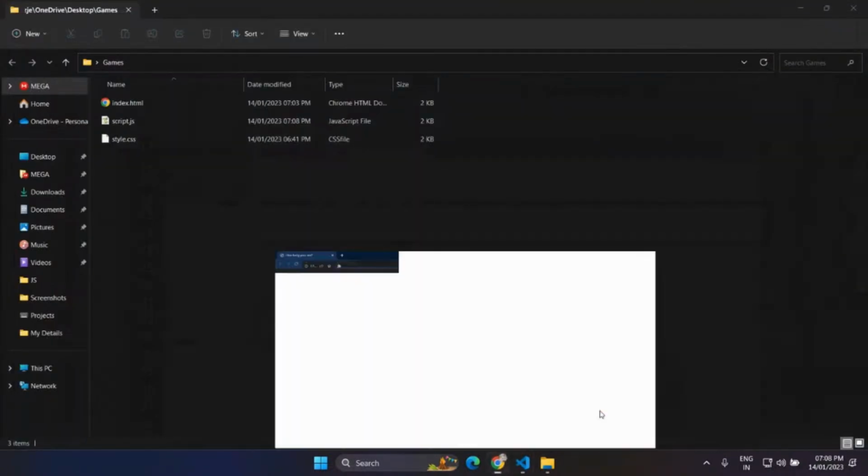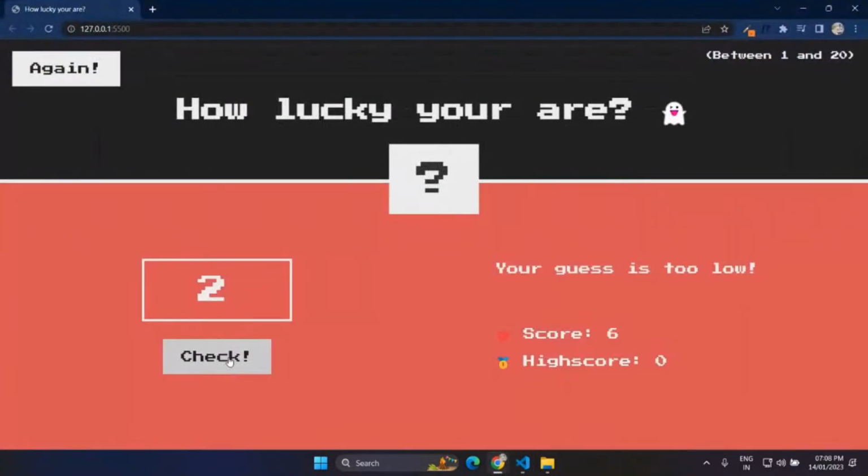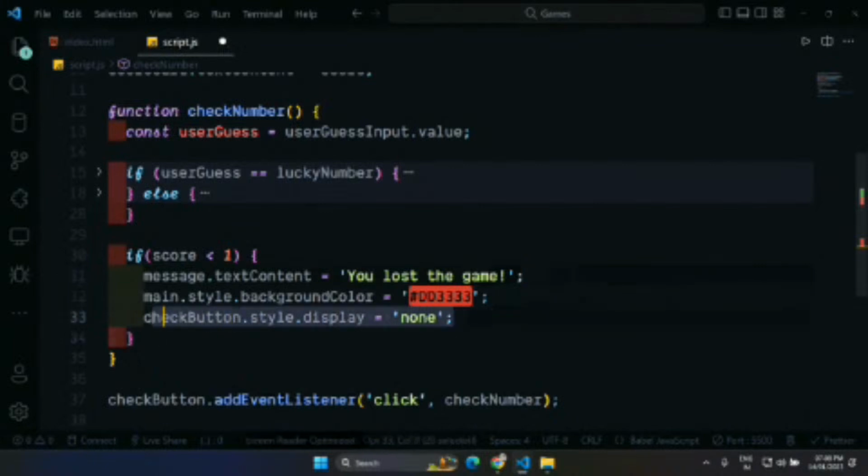So let me just show it to you again. We have a property in CSS that you can use here.